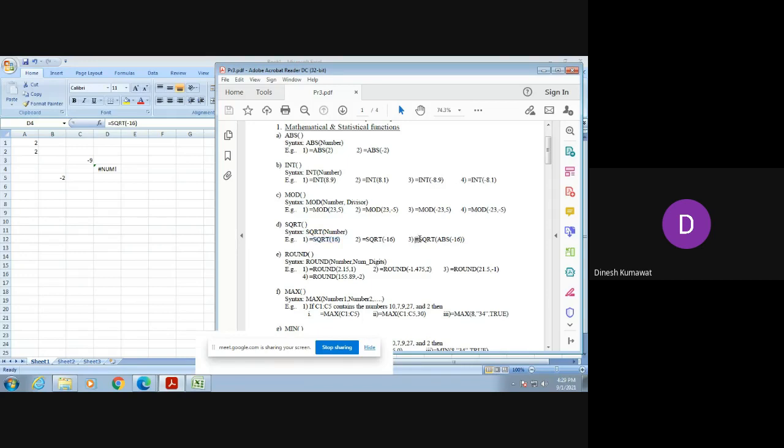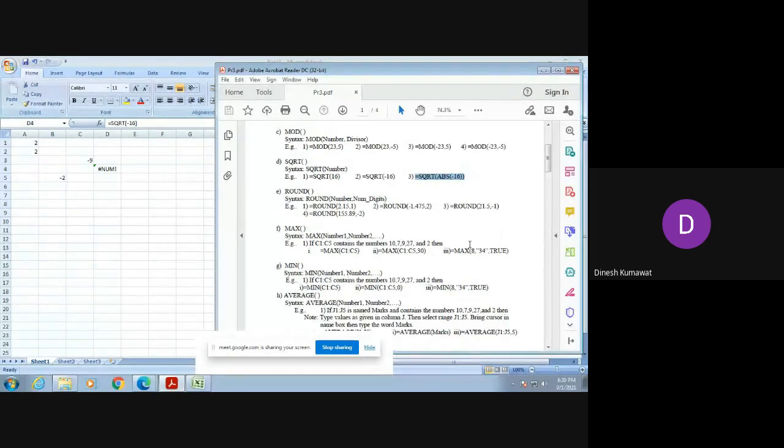Now can you guess what is the output of this third one? 4. It is 4. If you observe it carefully, here we are using two functions at a time. Whenever you use ABS of minus 16, it returns you plus 16. And after that, you take its square root. And we know that the square root of 16 is 4. Is this clear to everyone? Yes, sir.